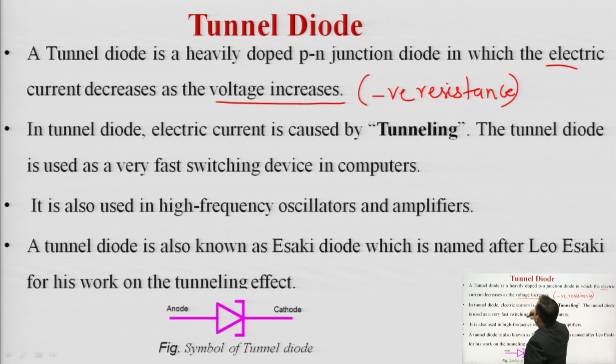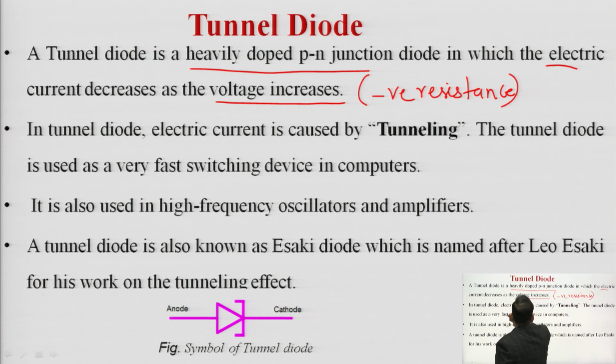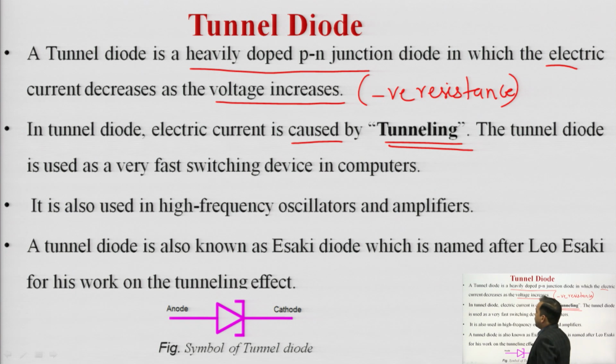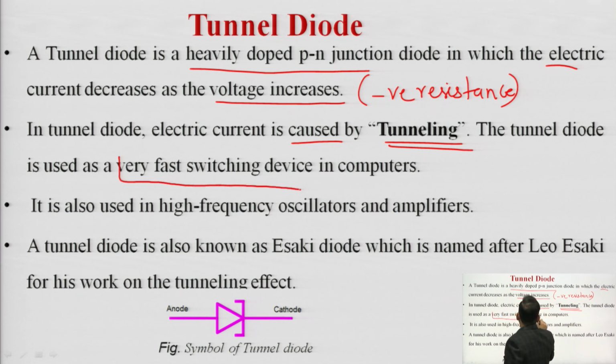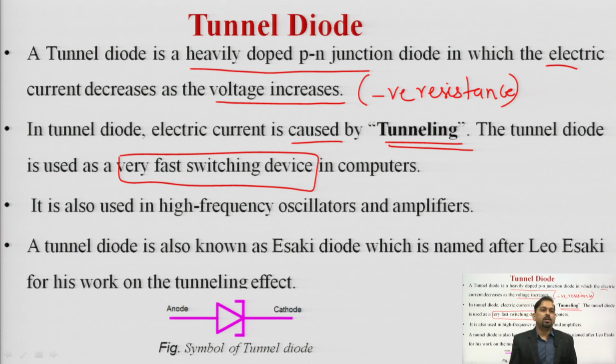So, the first thing is that it is a heavily doped p-n junction diode. The electric current is caused by the tunneling process, and the tunnel diode is a very fast switching device. In applications where the demand is for very high switching, we will use the tunnel diode.